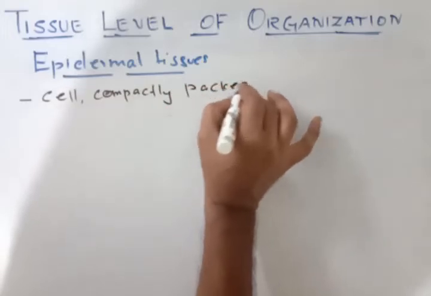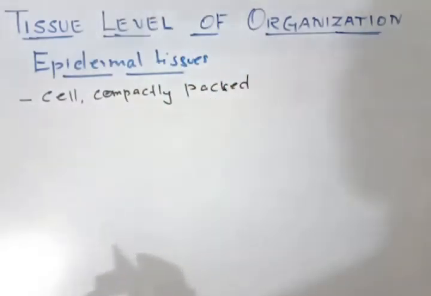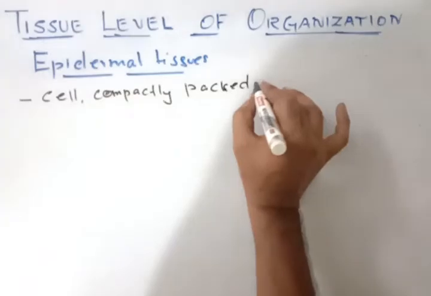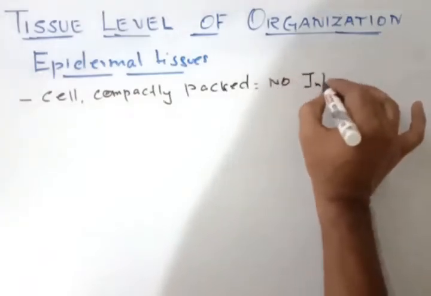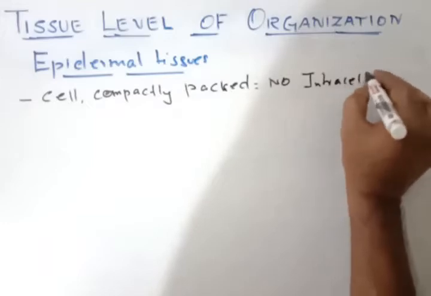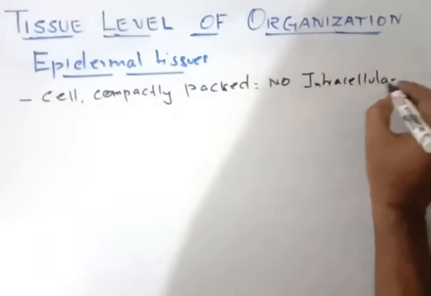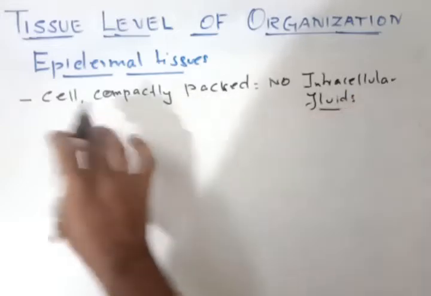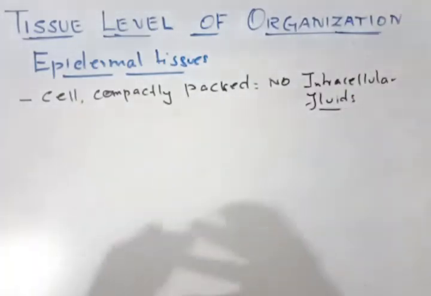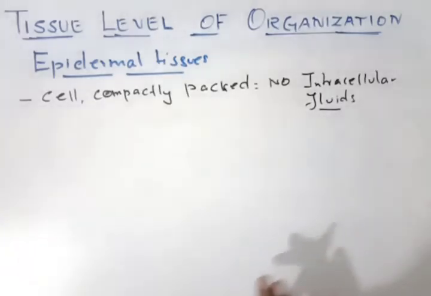Compactly packed means tightly packed. If it is tightly packed, there are no intercellular fluids. The fluids are not present because all the cells are compactly packed. Okay, so that is number one.